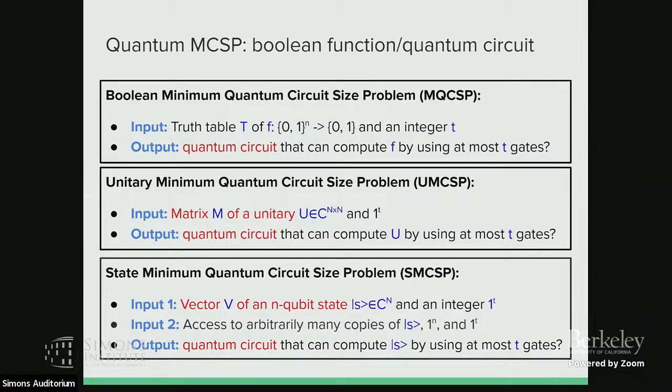Yeah, question. So the second one, we have two versions. The first one, I have the full description of the state, so it will be a 2 to the n dimensional vector. And the second version is that you can have many copies of the state. Yeah. And we don't know the relationship between them.